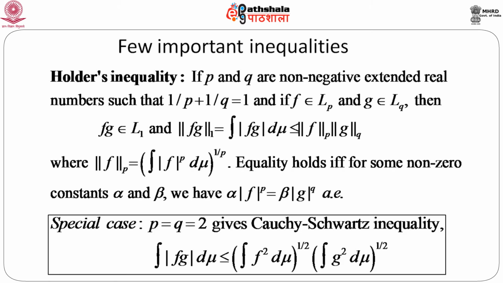One small remark is that if p equals q equals 2, this gives us the famous Cauchy-Schwarz inequality. Again, this is given in terms of integrals, and we can easily convert it into expectations, so we get the standard form of the Cauchy-Schwarz inequality in terms of expectation.